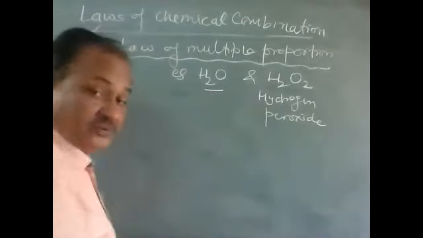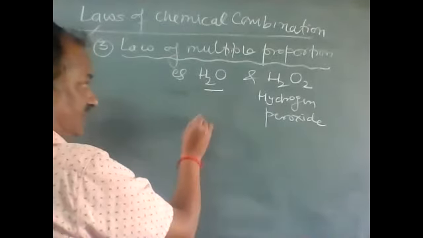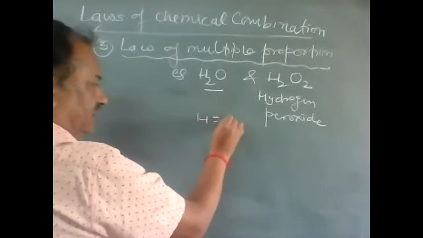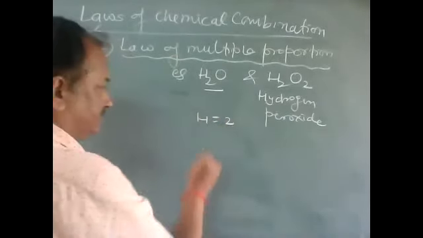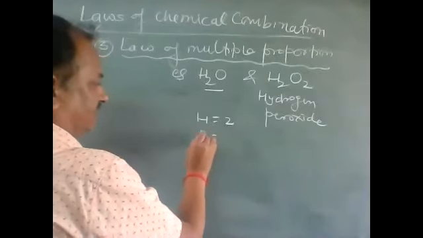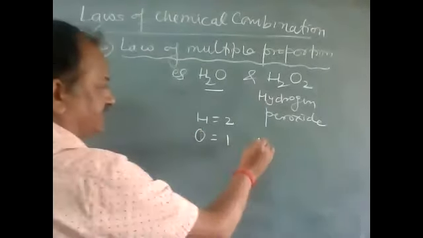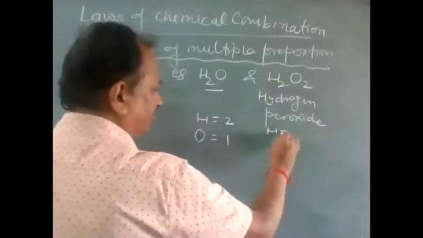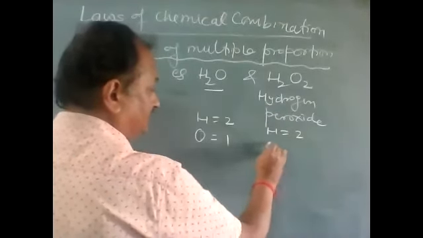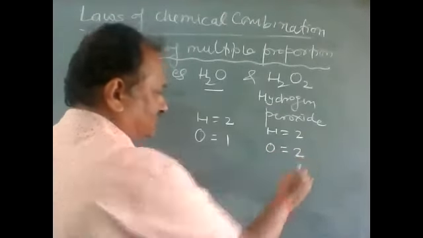Now see here: in water, hydrogen is two parts and oxygen is one part. In hydrogen peroxide, hydrogen is two parts, and oxygen is two.